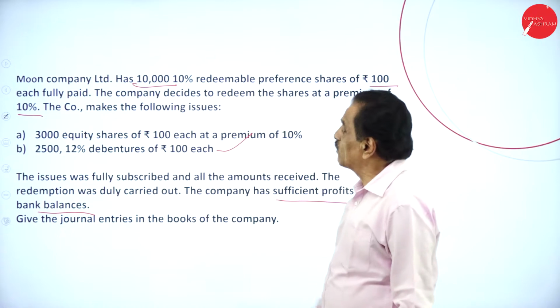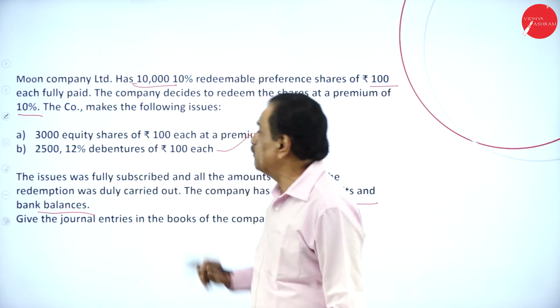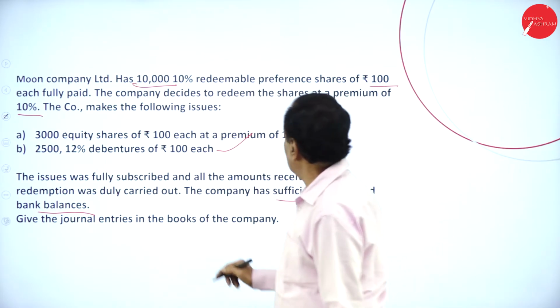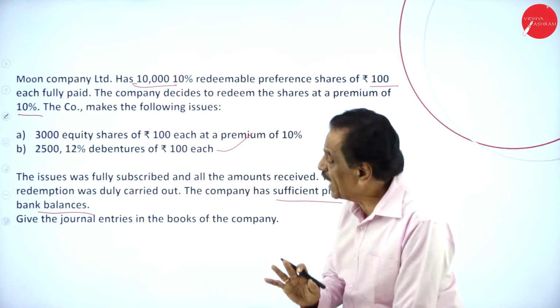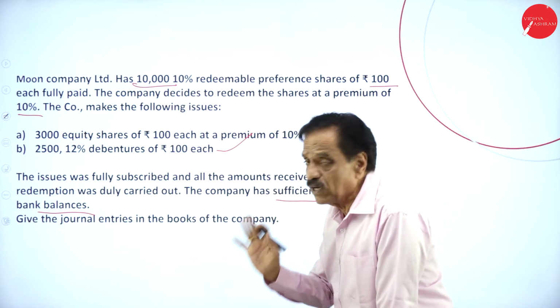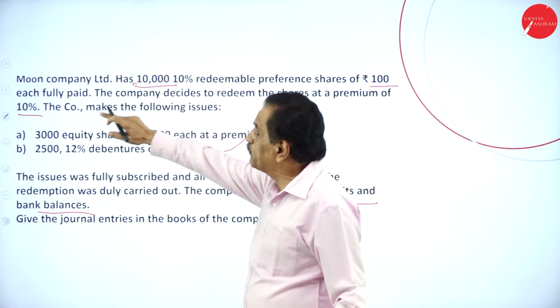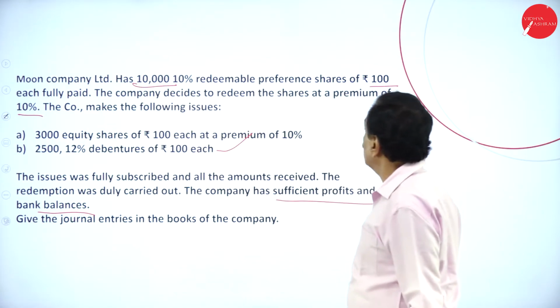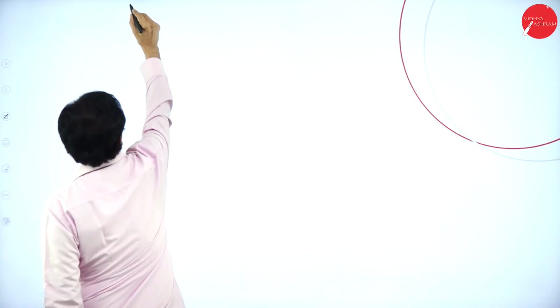So your face value is how much? 10 lakh, at a premium of 10%. How many shares were issued? 3,000 equity shares of 100 each means 3 lakh. 10% means 30,000. So you got 3 lakh 30,000. How much premium is payable? 10,000 into 100 is 10 lakh. I will show in the working note now. Working note.